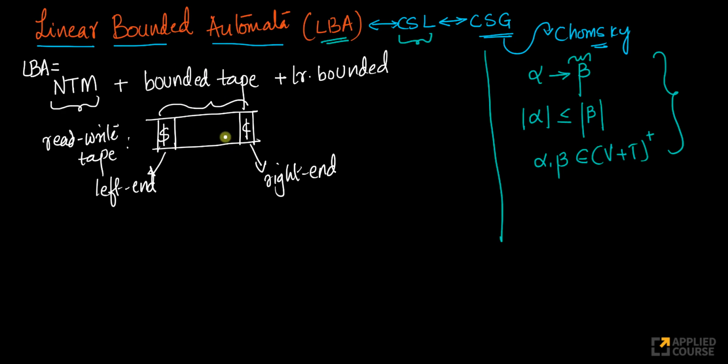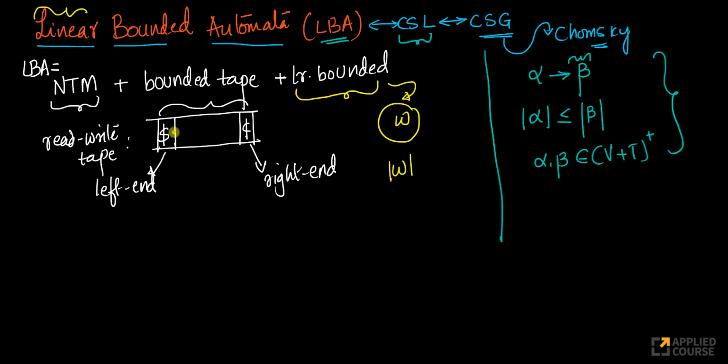And what should be the length between the left and the right end? That's also an important question. Imagine you're given an input word W. The limitation on the length should be linear in terms of W. That's what it means: it should be linear in terms of the input word. That's why the name itself is linear bounded automata. It's an automata where I have a tape which is bounded, and the bounds themselves are linear. Imagine the length of the word is W. What does linear bounding basically mean?